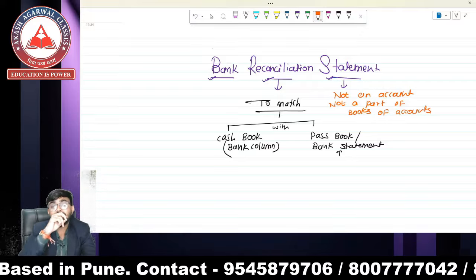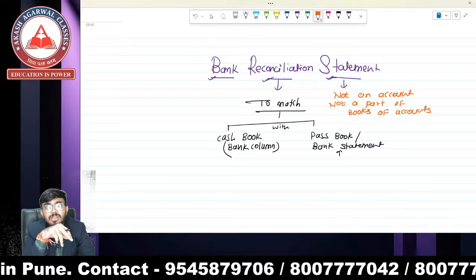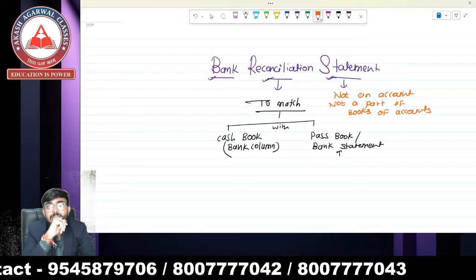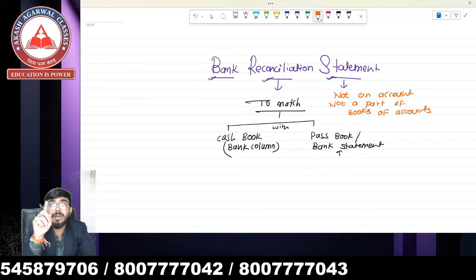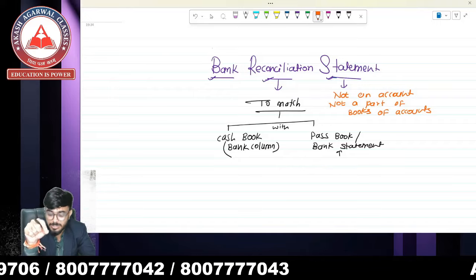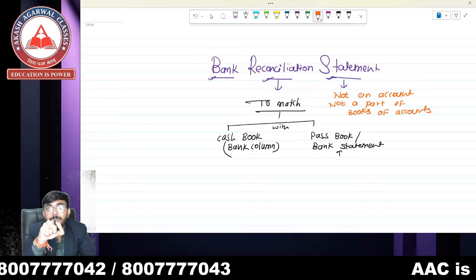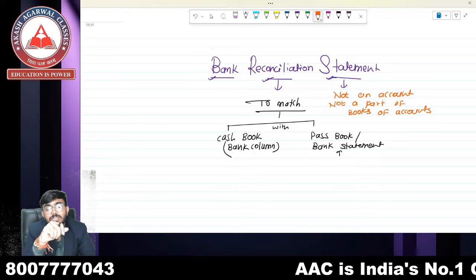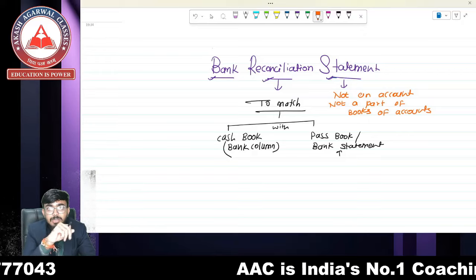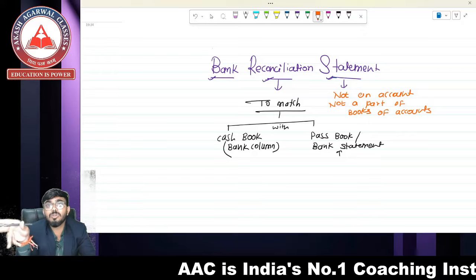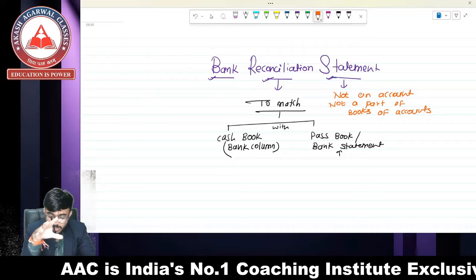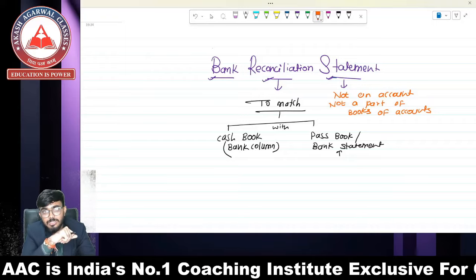Accounts. It is prepared. This is a statement. It is prepared by a company, by a business organization, by a business entity, and not by the bank. Bank reconciliation statement is prepared by the company, business or organization, any organization. They are going to prepare the bank reconciliation statement, and the bank is not going to prepare the bank reconciliation statement on behalf of you. Okay, so sir, why do we prepare this statement?